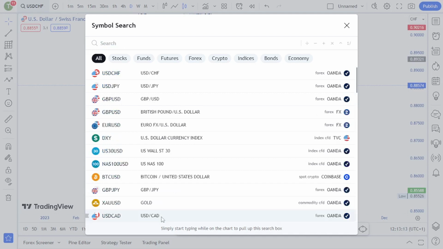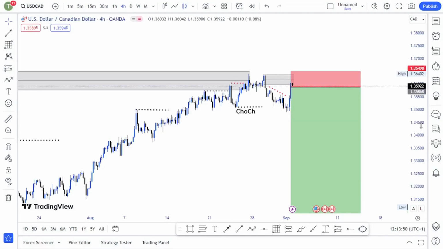Now looking at US dollar CAD, guys, as you can see here, we are in a downtrend. There is a break of structure on the downside. So now what are we waiting for? Price is currently at our nice zone for selling. If we get an entry here which is confirming that price is now giving us a bearish candlestick pattern at this supply zone, then we enter a sell targeting this low here.